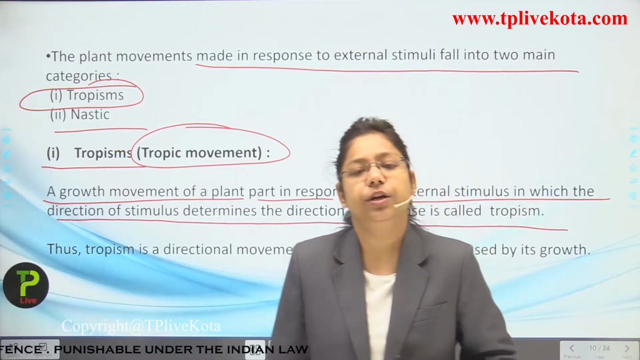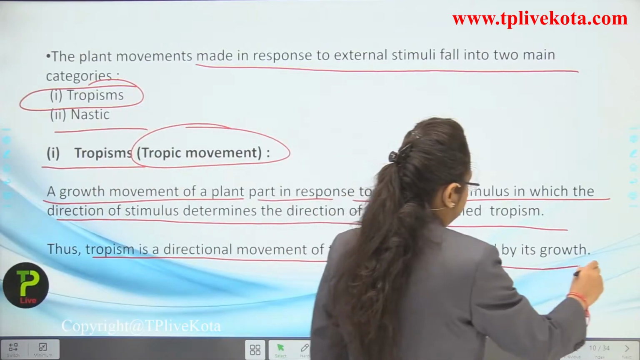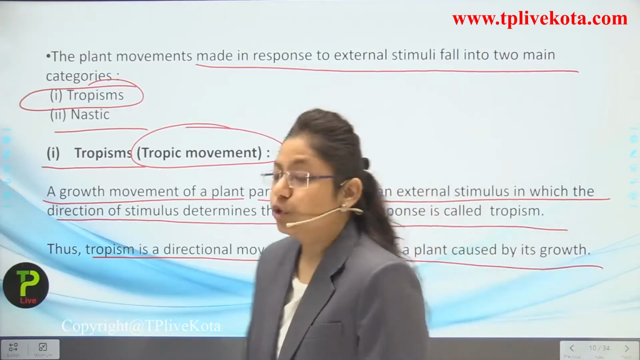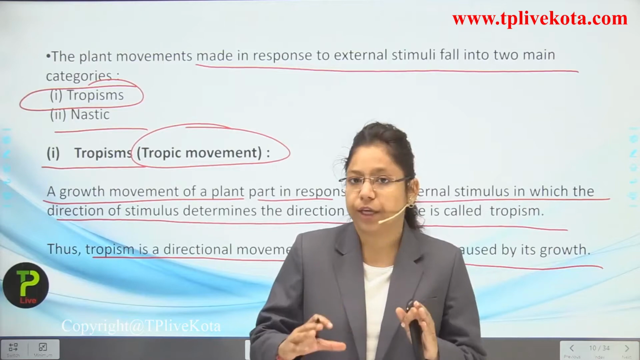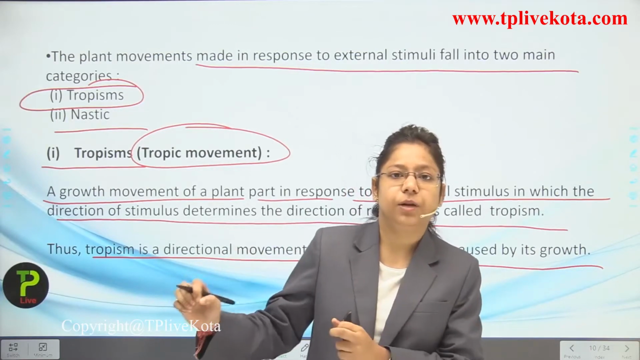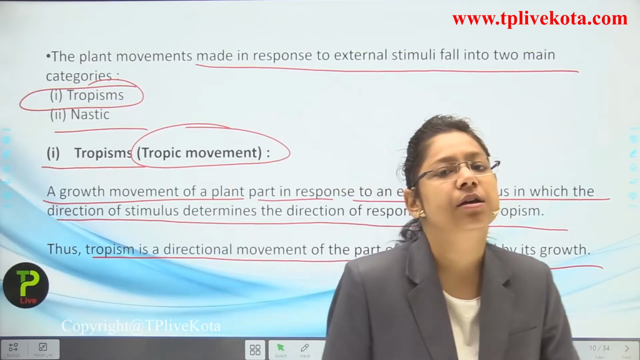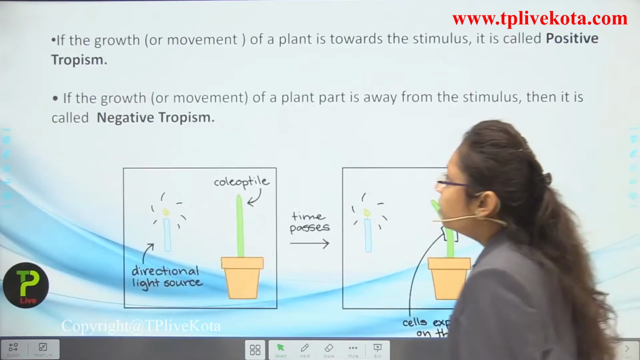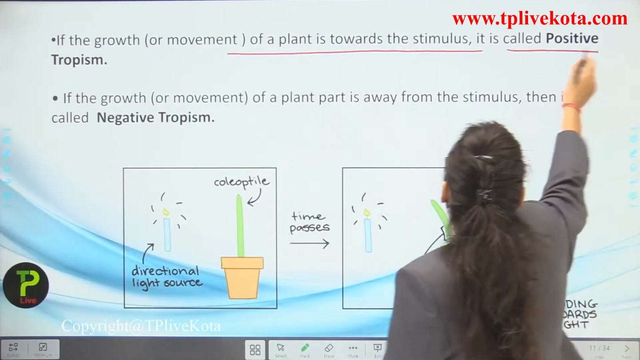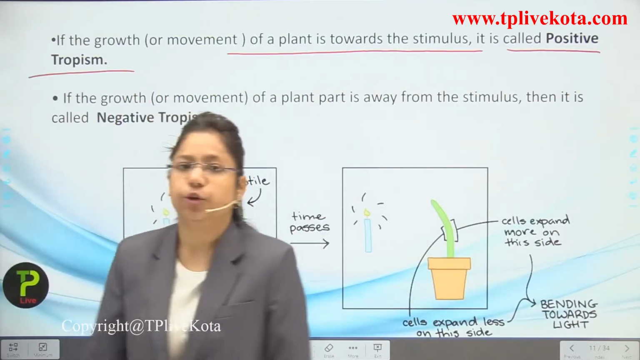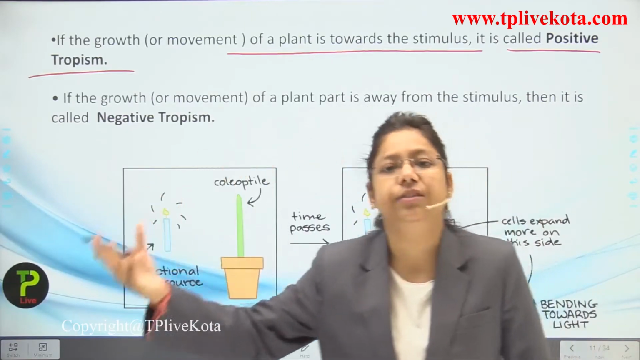So what happens when there is a direction of the stimuli, the direction of the response is towards that stimuli, is known as what? Tropism. Now tropism is directional movement of the part of the plant caused by its growth. So what happens when the part of the plant is growing? They respond to the stimuli and the growth is towards the stimuli. Okay students? Now, if the growth or movement of a plant is towards the stimulus, it is called as what? Positive tropism. So positive tropism means the growth is towards the stimulus.